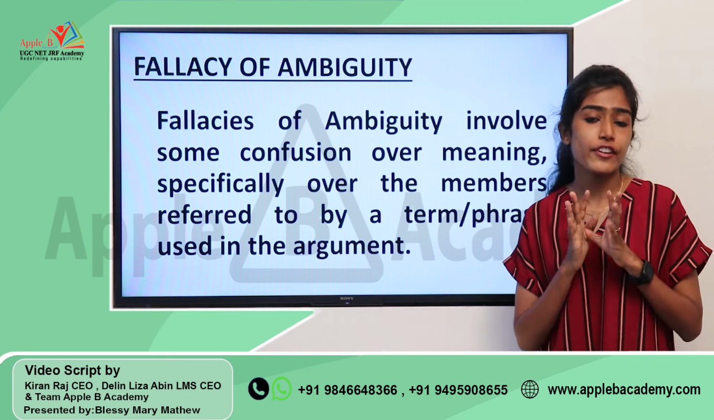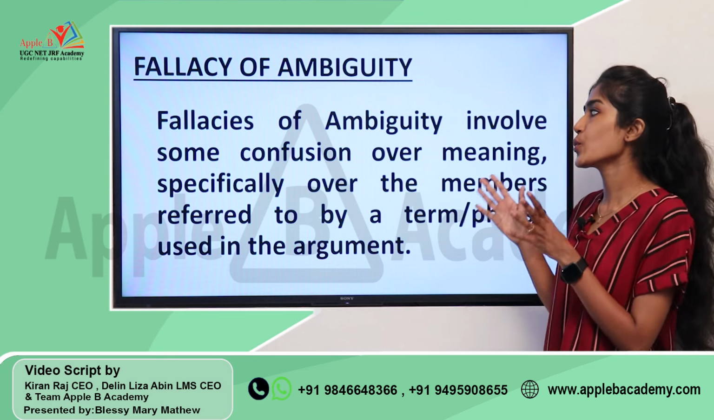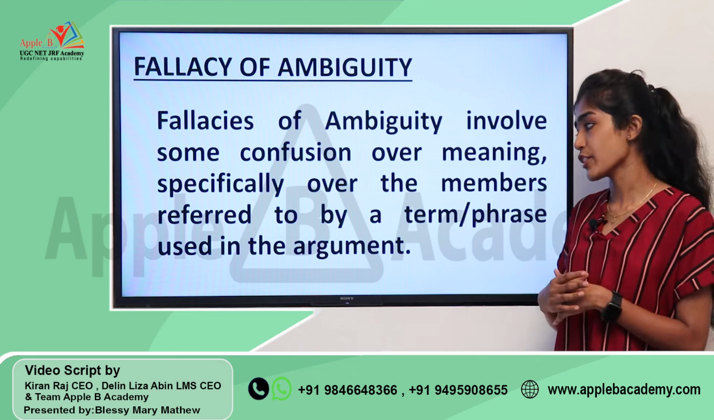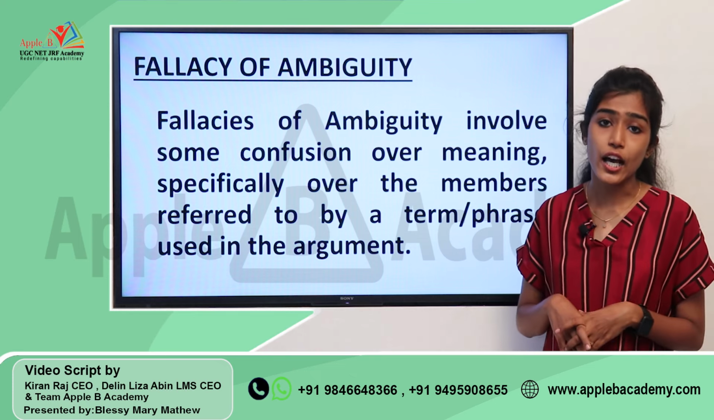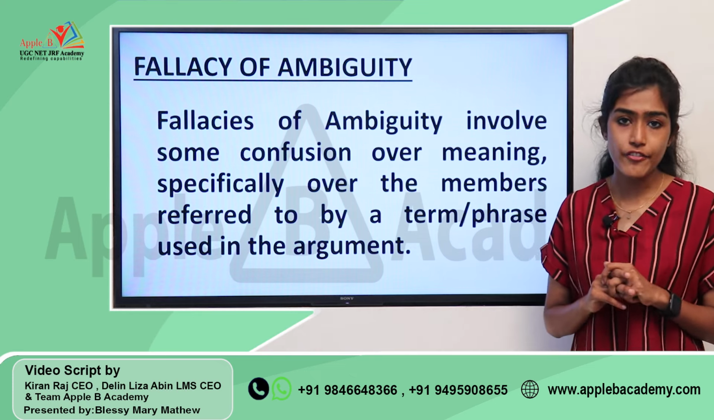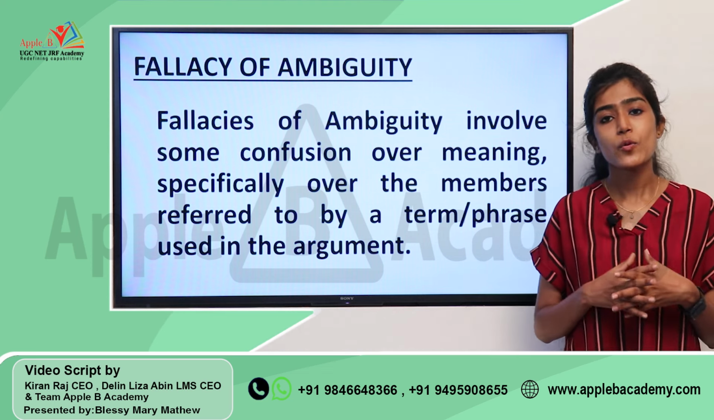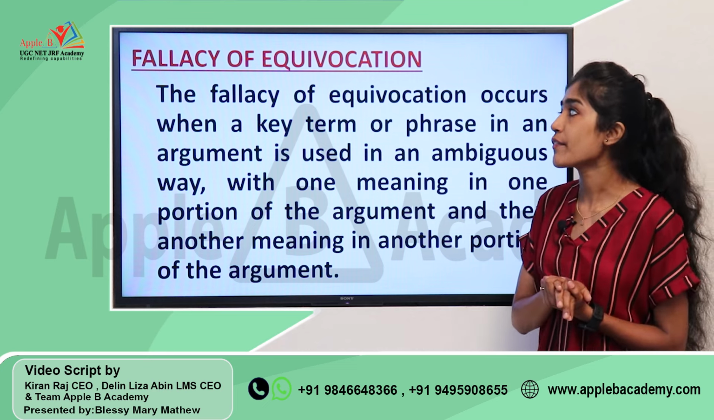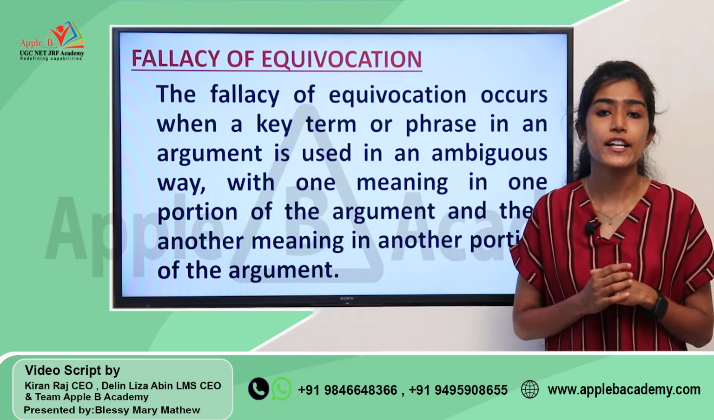So, the kind of fallacies that happen due to this kind of confusion over meaning, specifically over the members referred to by a term or phrase used in the argument, can be called fallacies of ambiguity. Under fallacy of ambiguity we have different types of fallacies. Here you have the first one, fallacy of equivocation. So, what do you mean by fallacy of equivocation?